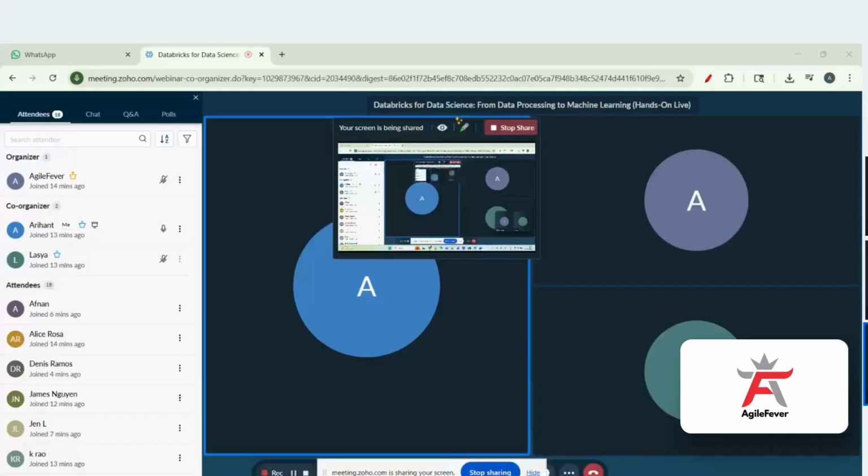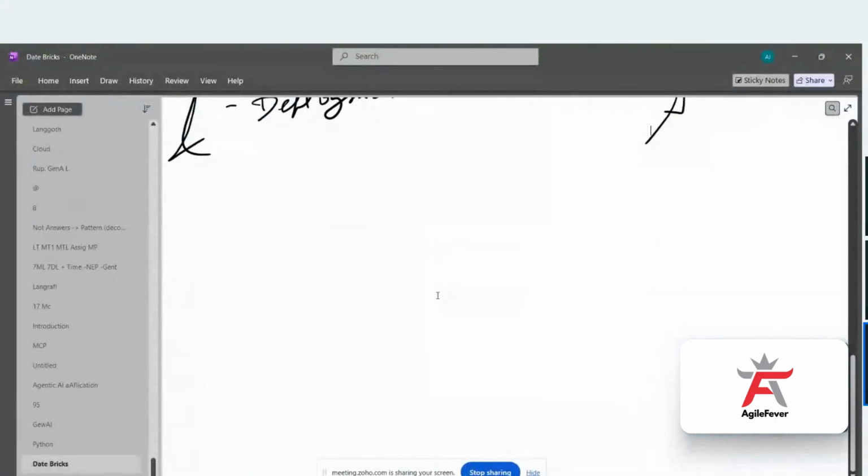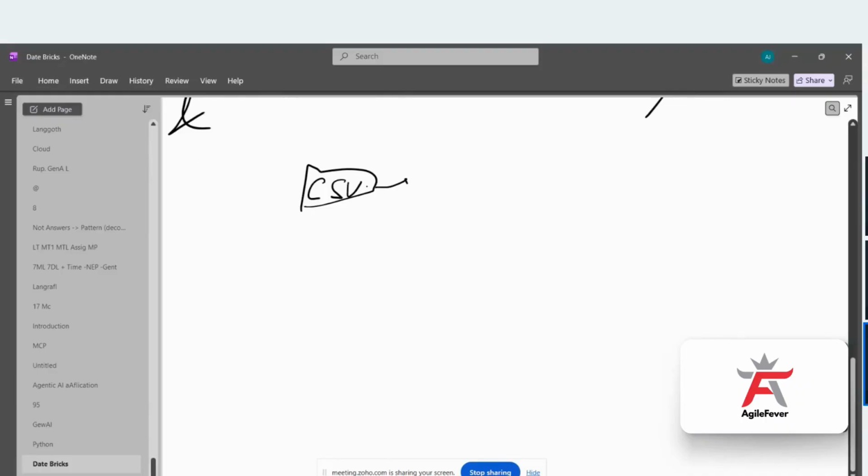Okay, so what we are going to do is take one data set in CSV. We are going to take a small data set only, which will have around 1,000 to 1,500 rows, because here our objective is to create the end-to-end pipeline. If you are able to understand this, then you can easily create it on 1 million or 10 million rows also.